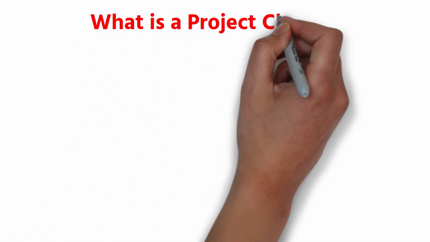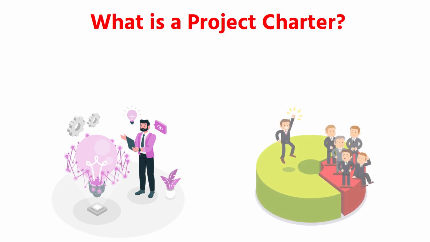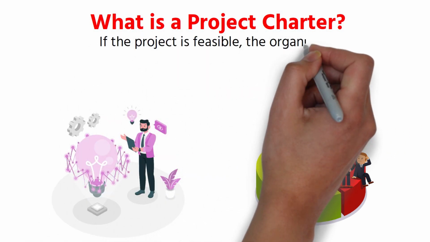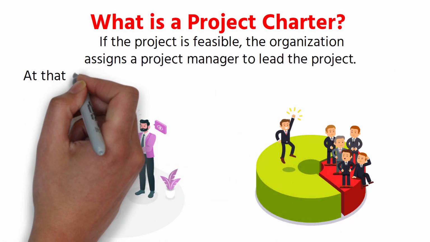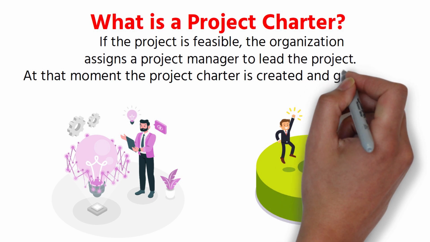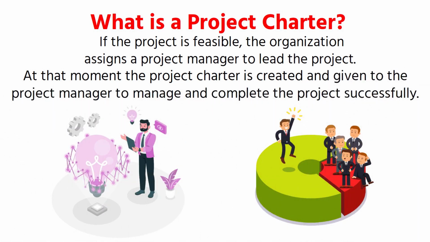What is a project charter? If the project is feasible, the organization assigns a project manager to lead the project. At that moment, the project charter is created and given to the project manager to manage and complete the project successfully.